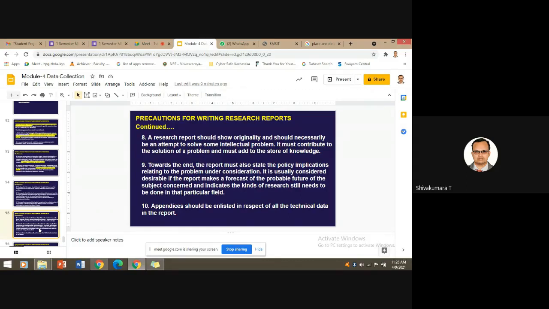And the next precaution: at the end of the report, if there are any policies related to the problem under consideration, you need to specify them at the end as appendices. It is usually considered desirable if the report makes a forecast of the probable future of the subject concerned and indicates the kinds of research still needed in that particular area. That is, at the end of the report you need to mention the future enhancement if it is possible by extending your work. You need to mention it explicitly.